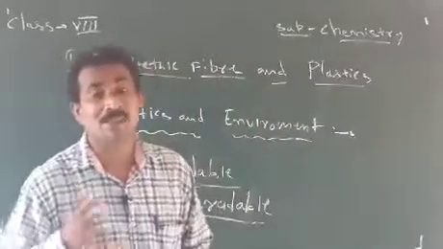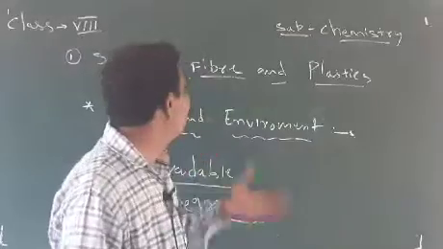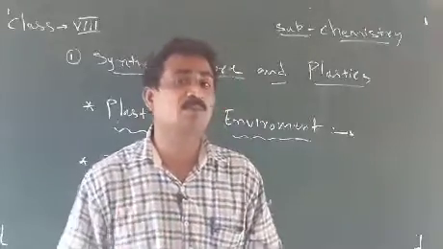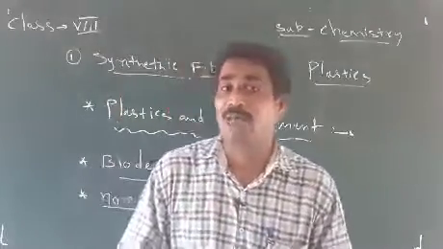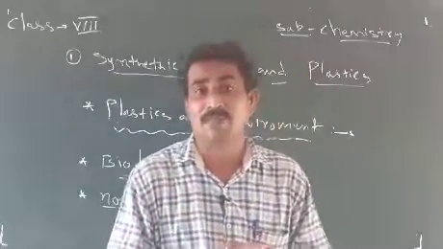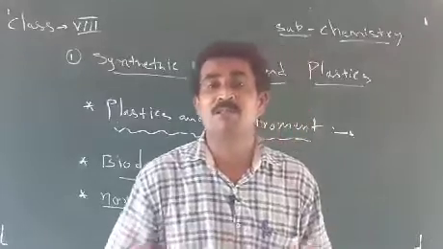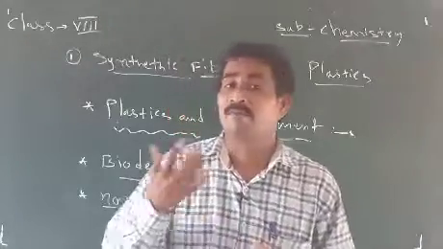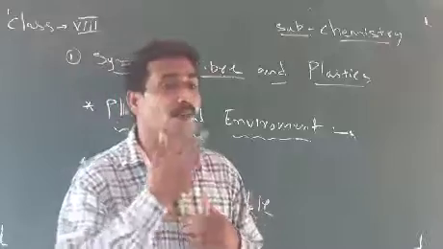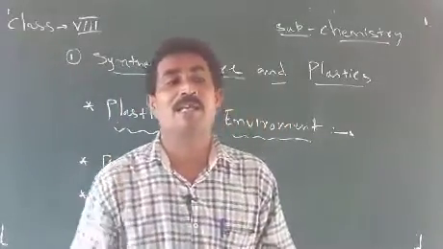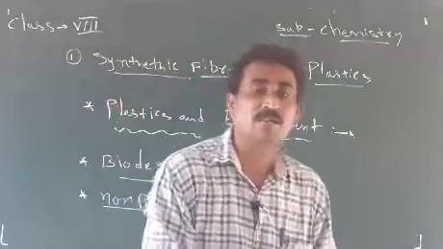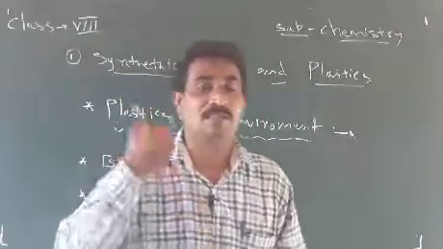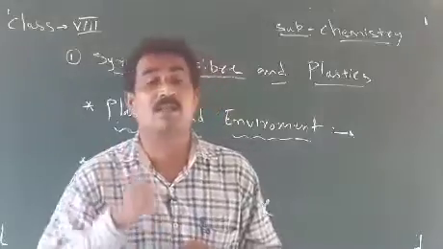So today this chapter continues. Today's topic is plastics and the environment, how plastics are harmful or useful to the environment. Plastic is always made using a number of chemicals, and that is why plastic is harmful for the environment. Plastics cannot decompose by natural processes, and for plastics to decompose, so many years are necessary.